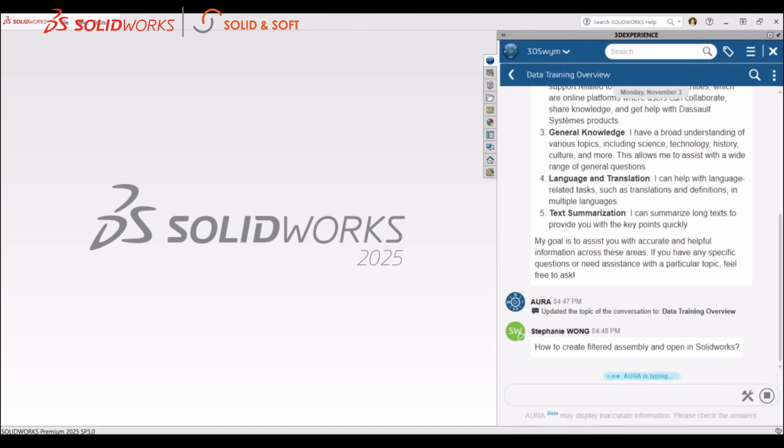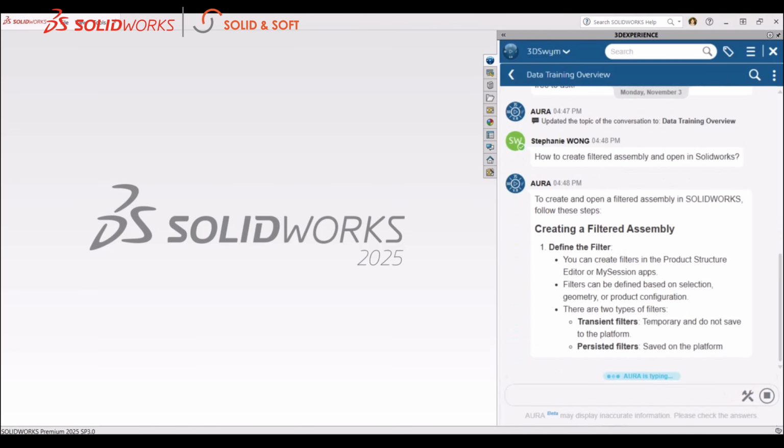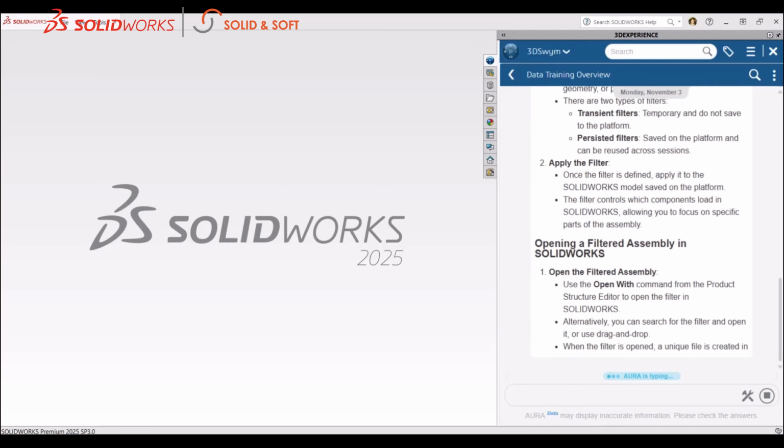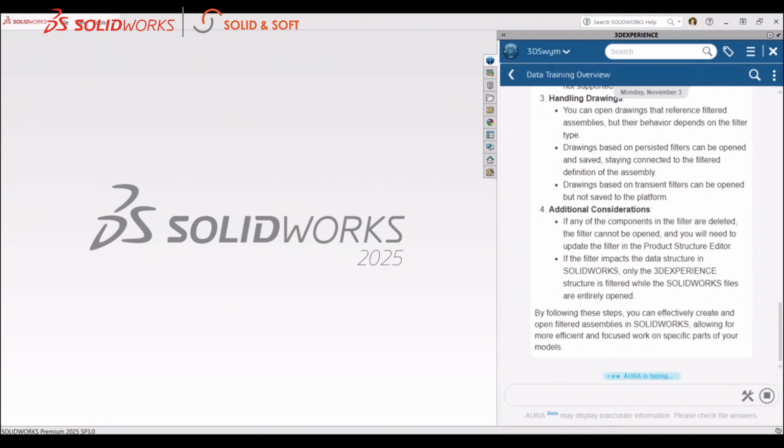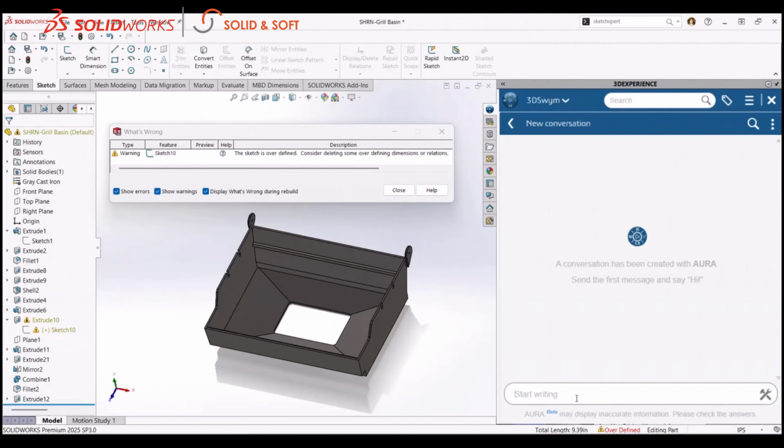Tired of searching endlessly for answers? Just ask Aura. It explains any feature and even guides you step by step, right inside SOLIDWORKS. And if you're facing a design challenge, Aura is right there to help.